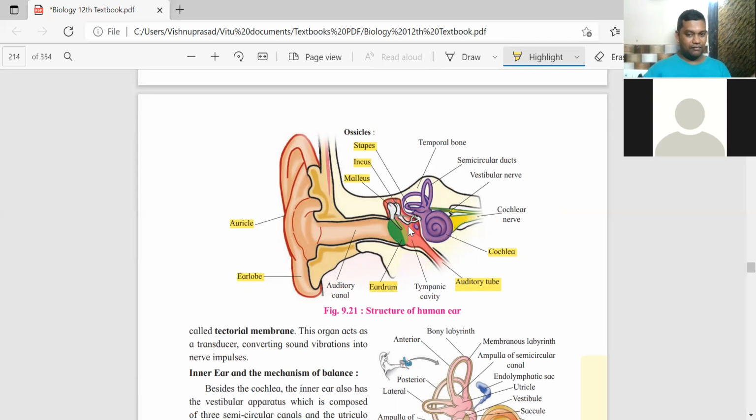The eustachian tube, from both the ears, balances the air pressure on both sides. Because the ear is open, air is always entering, so there is a change in the pressure. Sometimes you must have experienced, if you travel by road to a hill station on Ghats road, your hearing changes.